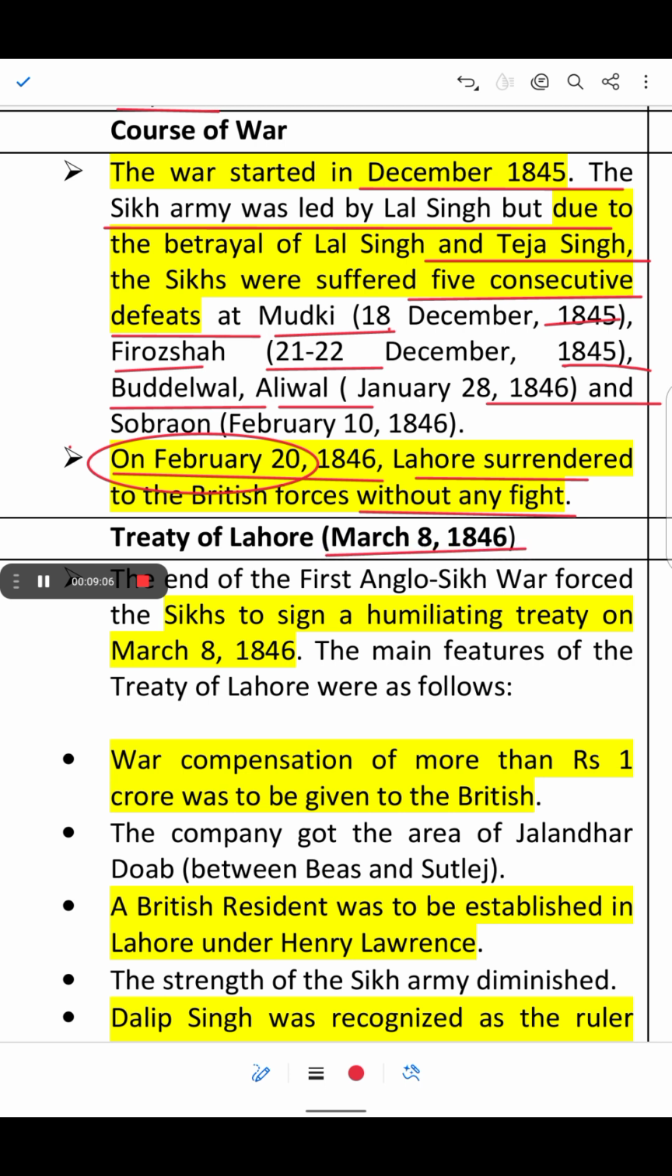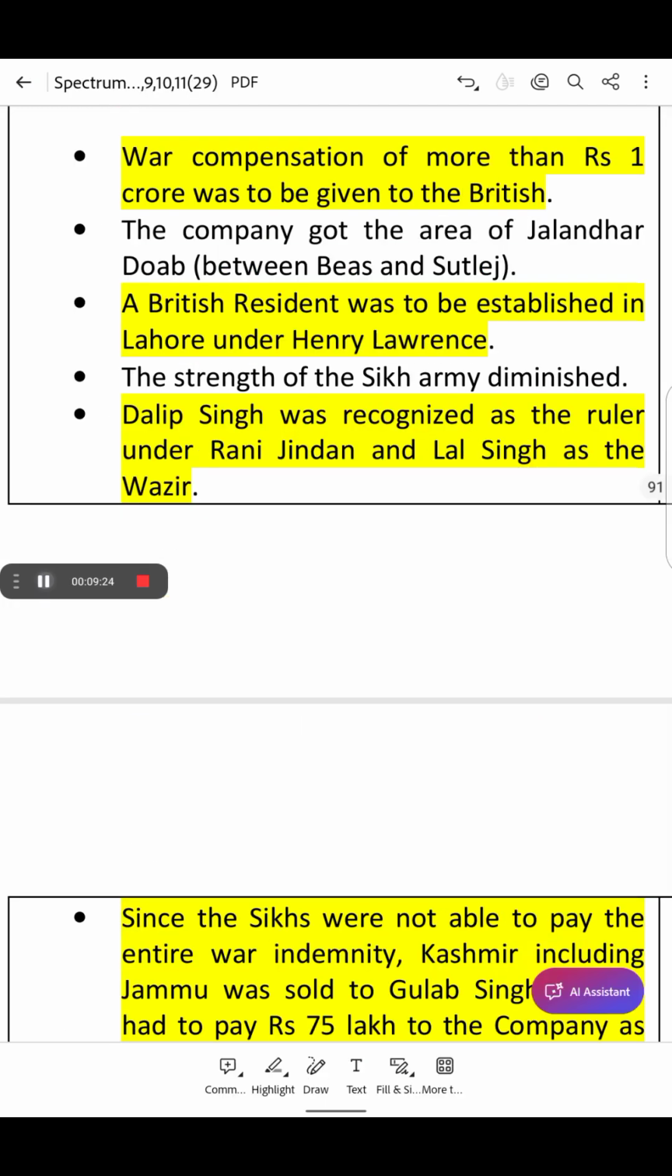On March 8, 1846, the end of the First Anglo-Sikh War forced the Sikhs to sign a humiliating treaty. The main features of the Treaty of Lahore were as follows.